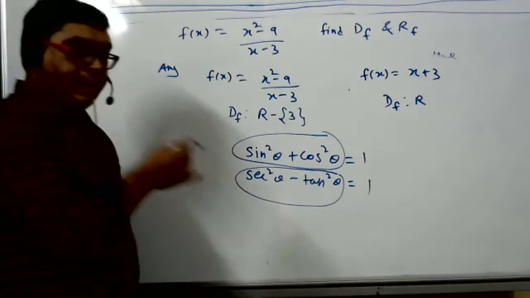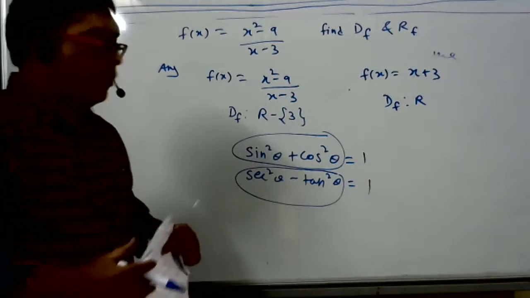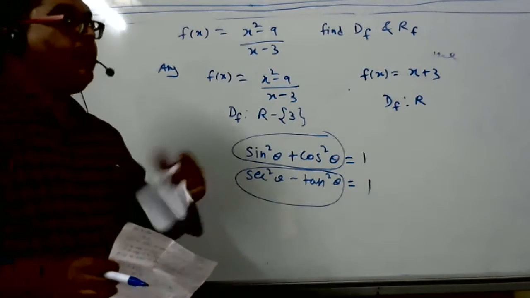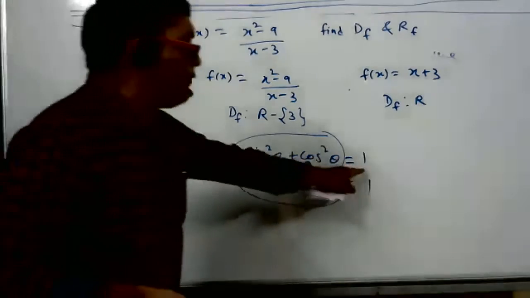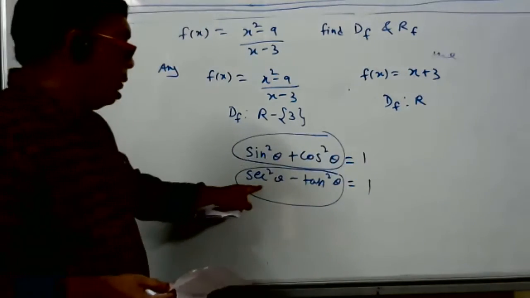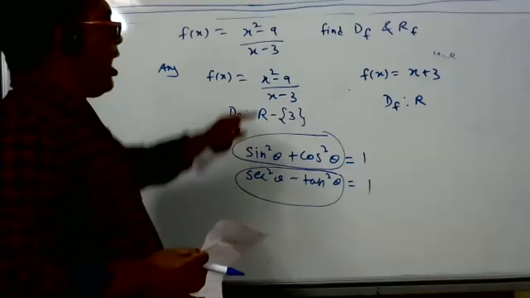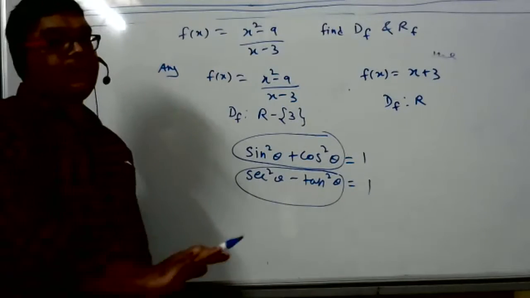No. In spite of both having the same value, they are not identical functions. When we study equal functions, we will see that both are different, not equal functions, but their value is 1 only. See, here the domain will be different, and here the domain will be different. That's why it is advisable to find the domain in the way it is given in the question, without simplification.